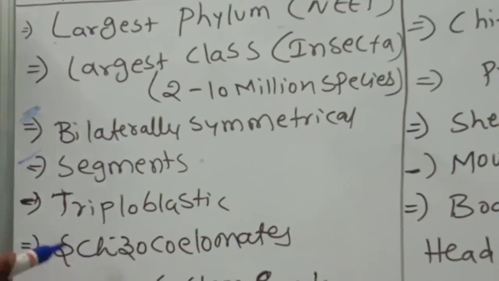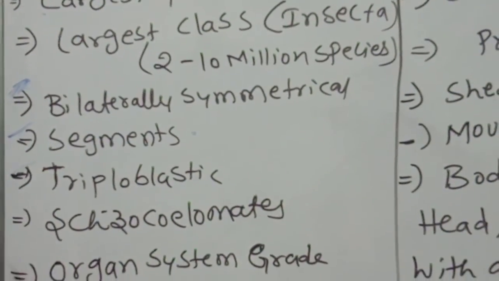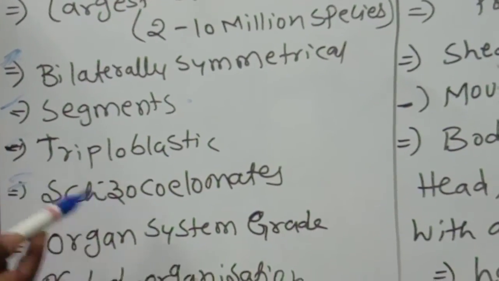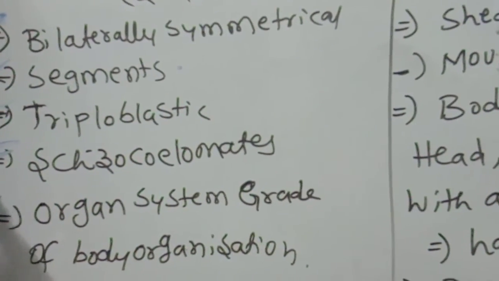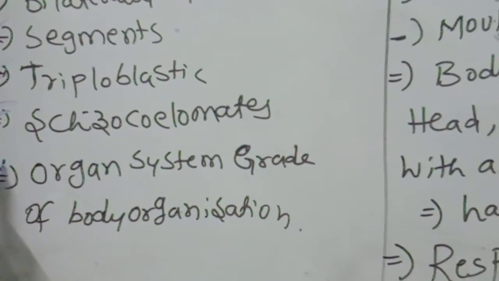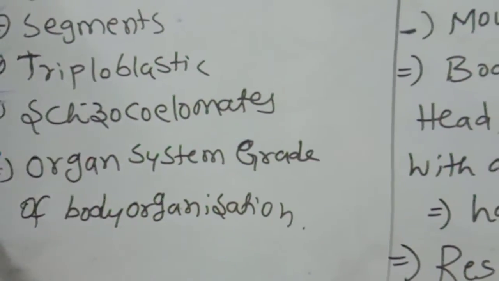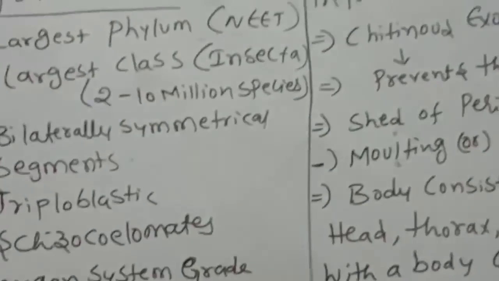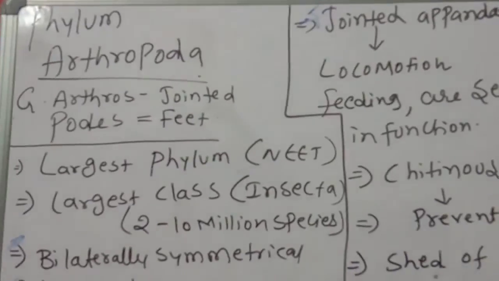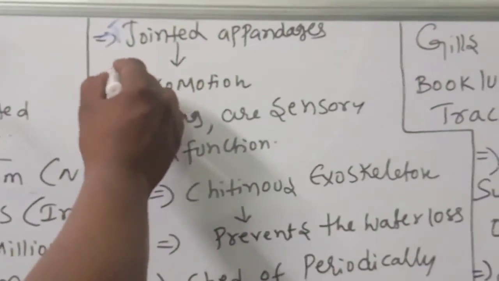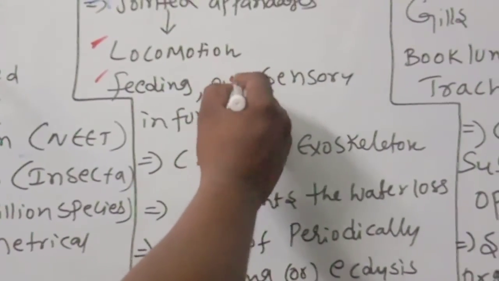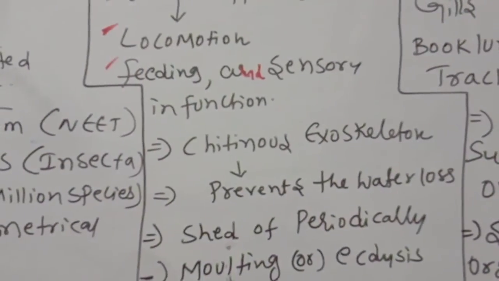They are triploblastic: ecto, meso, endoderm. They are schizocoelomates. They have organ system grade of body organization. They have jointed appendages, that's why we call them arthropoda, helpful for locomotion, feeding and sensory function.